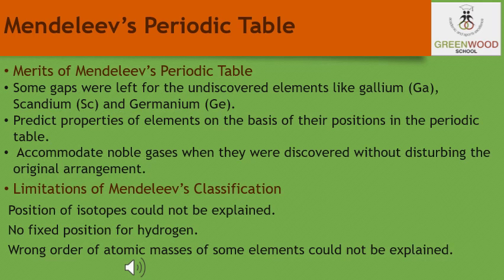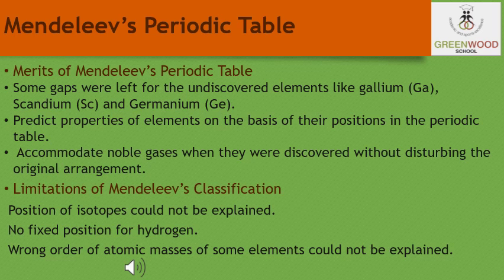Now there are a few limitations of Mendeleev's classification as well. First, no fixed position could be given to hydrogen in the periodic table. This was the first limitation of Mendeleev's periodic table. He could not assign a correct position to hydrogen in his table. Why so? Because the electronic configuration of hydrogen resembles that of the alkali metals.